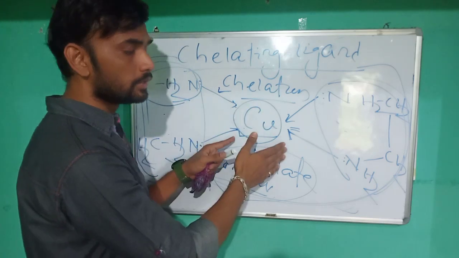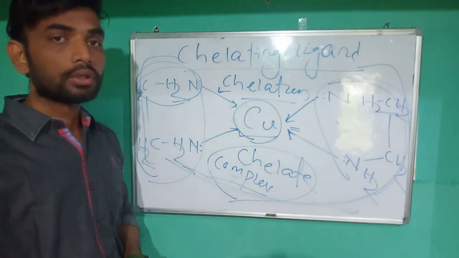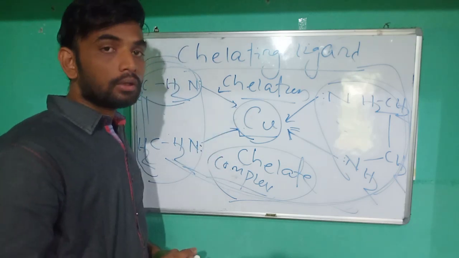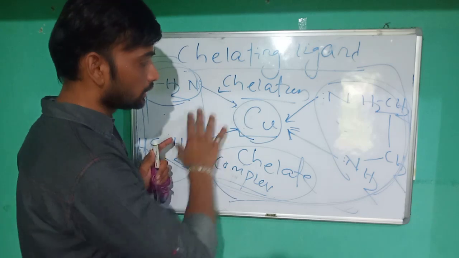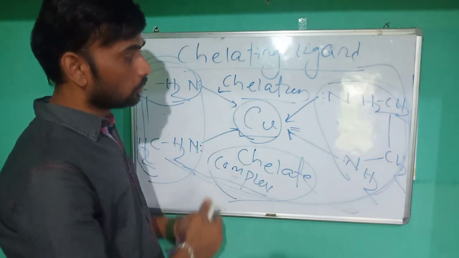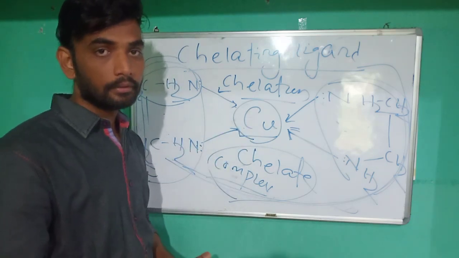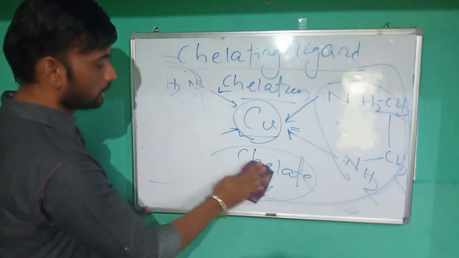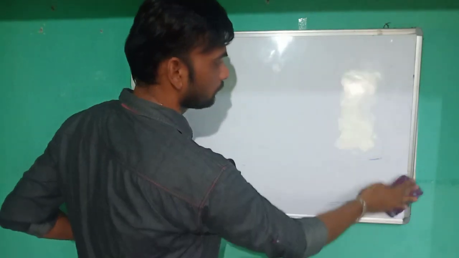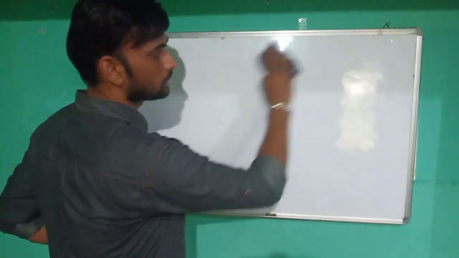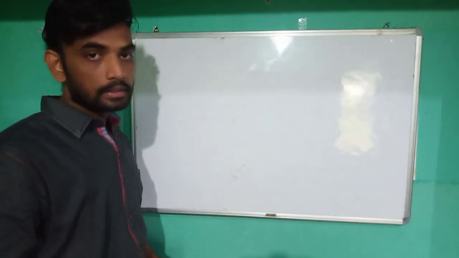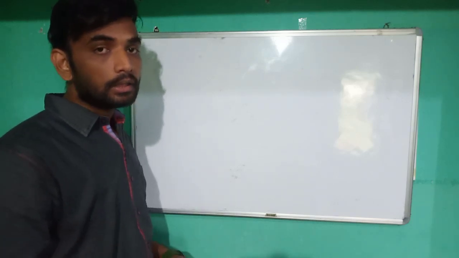If we compare a chelate complex with a normal coordination compound, the chelate complex is more stable than the normal complex, because due to chelation a complicated ring type of structure is formed which is completely unbreakable, and this is also known as the chelate effect. Clear? So the chelating ligands are mostly used to measure the hardness of water, or for the dialysis process, or to purify some colloidal particles. These are the applications of chelate complexes.